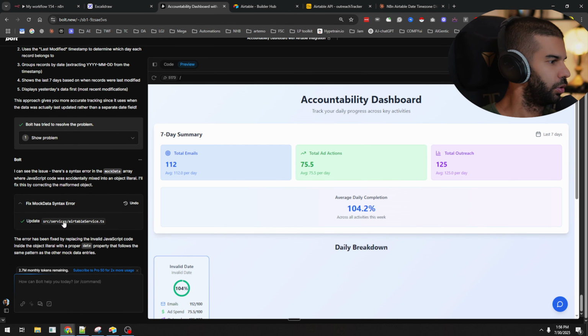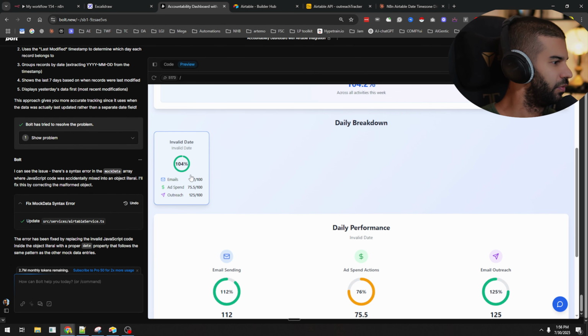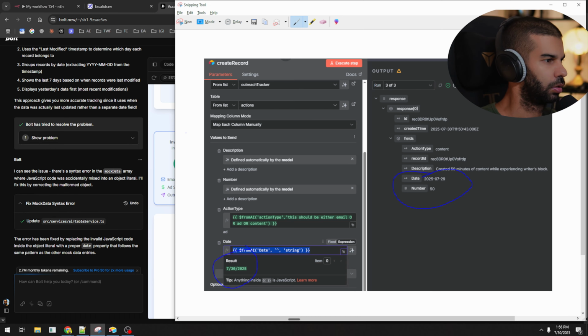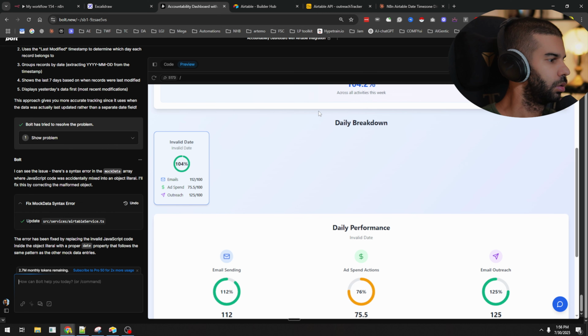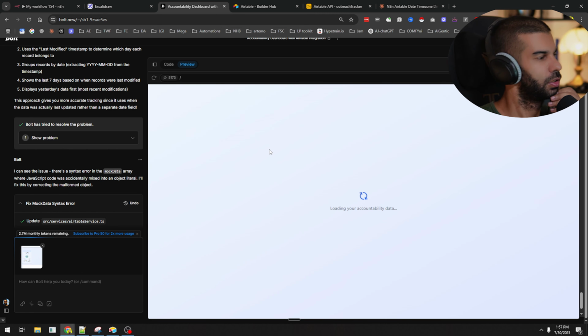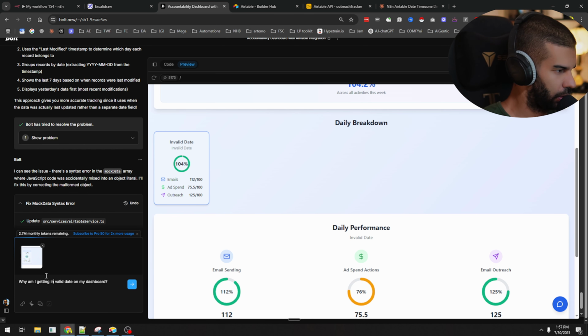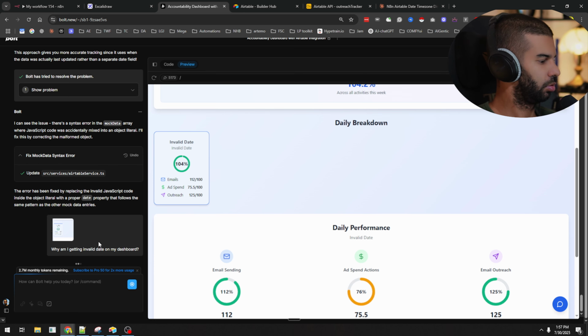So go back to Bolt. Okay. Here we're getting invalid date now. Invalid date. Okay, why? If we refresh this, yeah, we're still getting invalid date. Why am I getting invalid date in my dashboard? Invalid date on my dashboard.